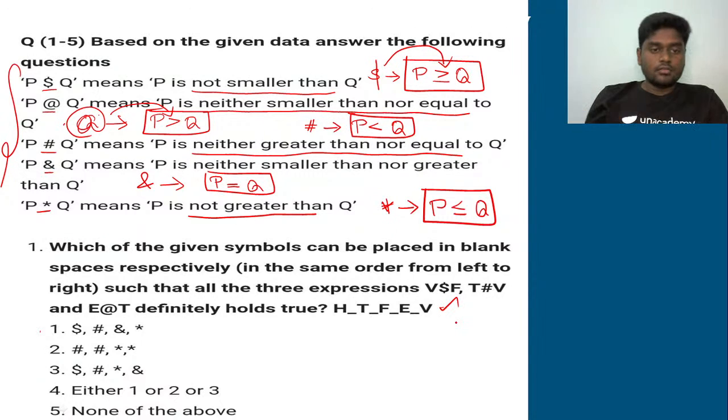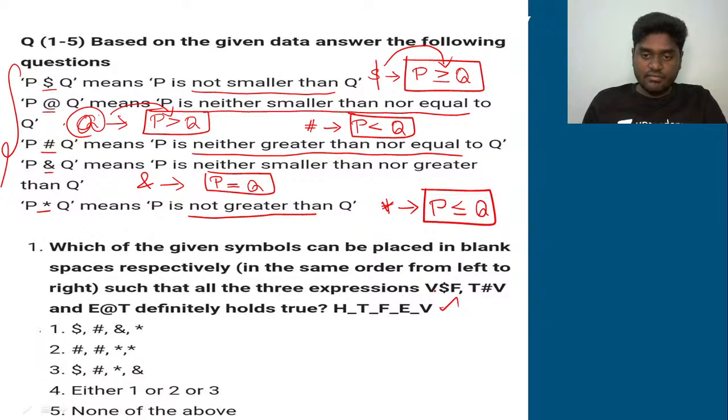Okay, so first of all, how to do that, listen very carefully. Let me first decode this. If they say V$, what does it correspond to actually? First of all, you need to remember dollar corresponds to greater than or equal to, right? And then @ corresponds to greater than, and then & corresponds to equal to, and then hashtag corresponds to lesser than, asterisk corresponds to lesser than or equal to. Okay, so these things we need to really keep in mind.